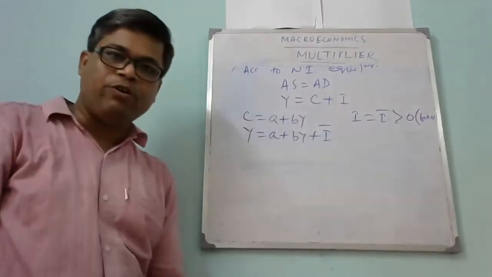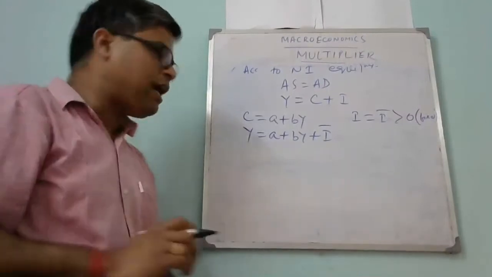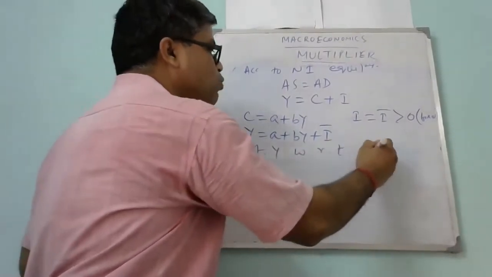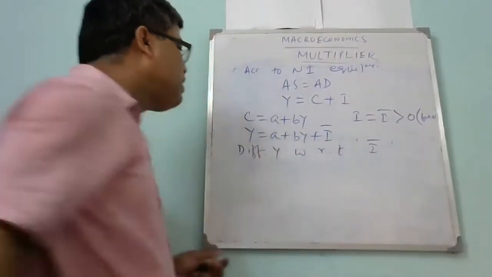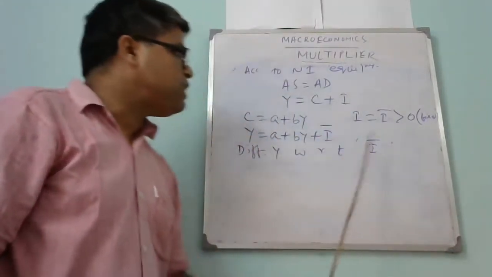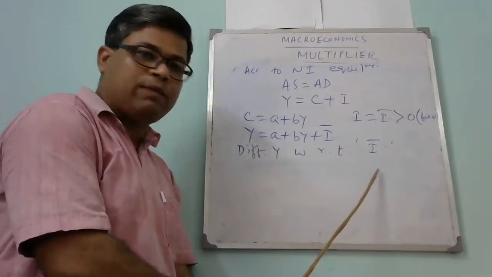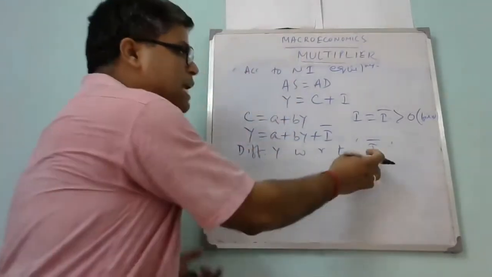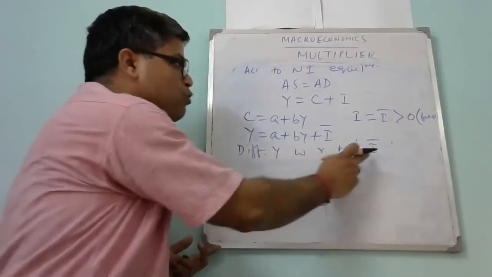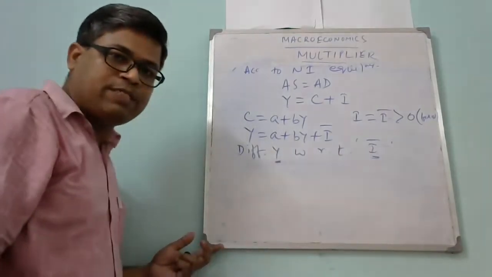I bar. Okay. Now a simple mathematical derivation we will be doing, just applying simple calculus. So differentiating Y with respect to I bar. Now why with respect to I bar? Because which one are we going to change? We are changing the investment. That is the reason we are differentiating with respect to I bar, the autonomous investment expenditure. If this one changes, then how much will national income change? What will be the impact on Y, national income, due to the change in the autonomous investment expenditure?